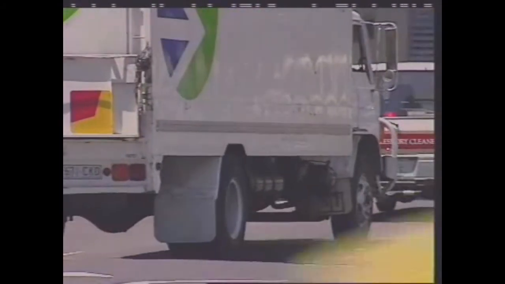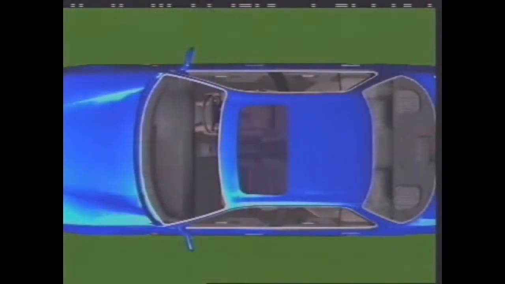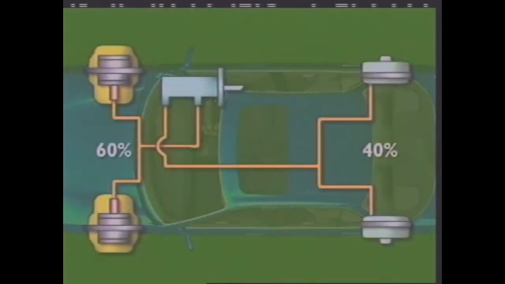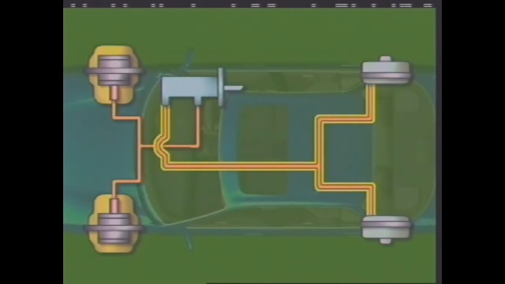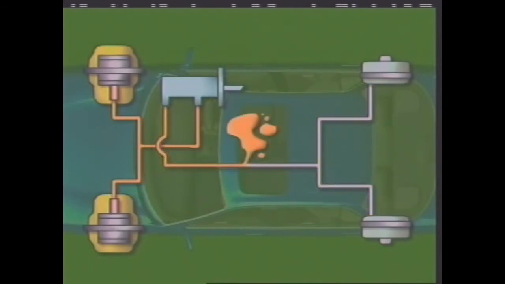A wheel's braking ability depends on the load it's carrying during braking. A front-engined rear-wheel drive car has around 40% of its load on its rear wheels, so its braking system can be divided in a vertical or front-rear split. This puts the front wheels in a different system from the rear wheels. If one half of the system fails, the front or the back, there's still enough separate braking capability left in the other half to stop the vehicle.